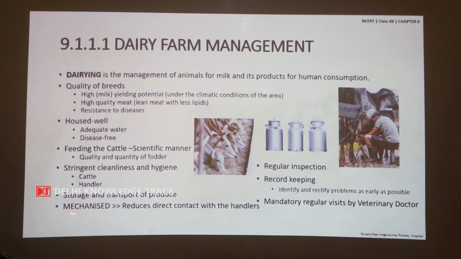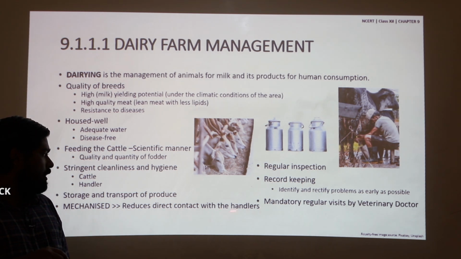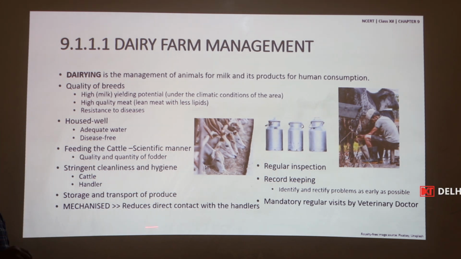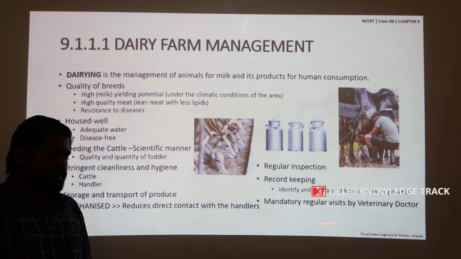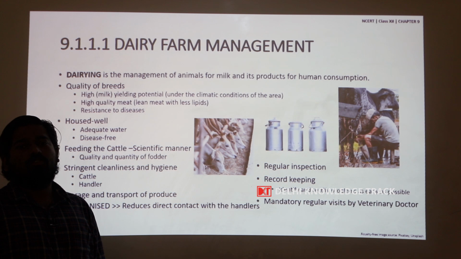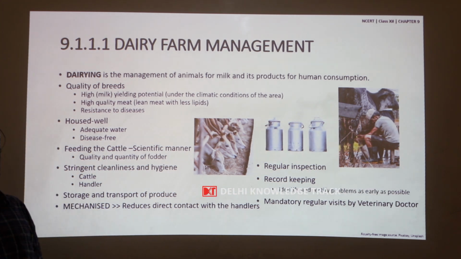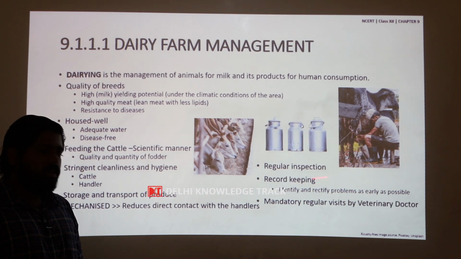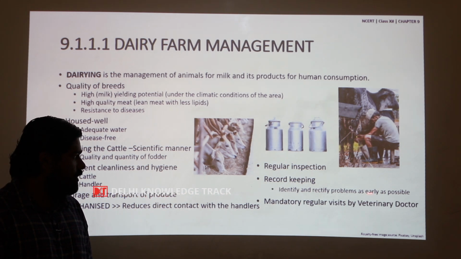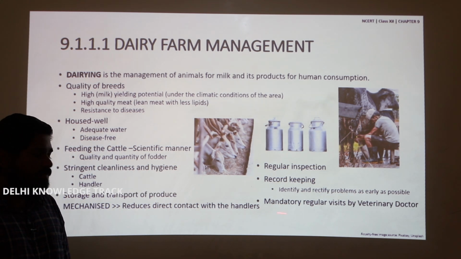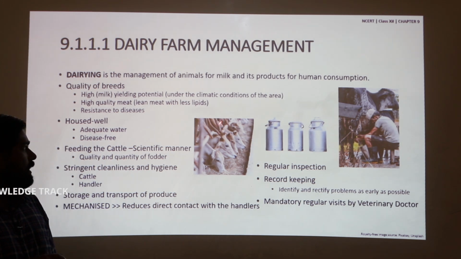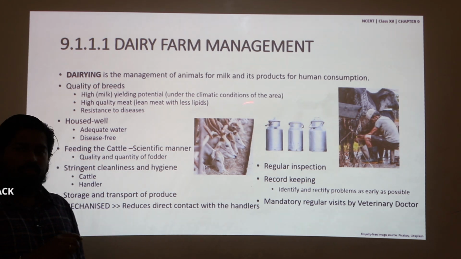However, these days most of these activities or management practices are mechanized, which reduces the direct contact with the handlers. In addition to these 5 basic management practices, there are 3 important practices which are regular inspection to ensure that these basic practices are followed strictly, record keeping, which is very important to identify and rectify problems as early as possible, and mandatory regular visits by the veterinary doctor to take care of the health of these animals.